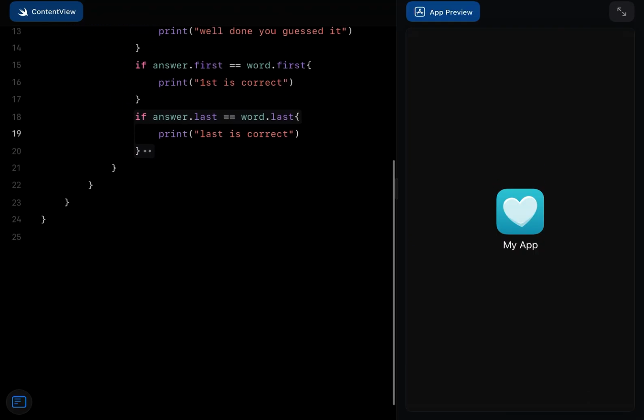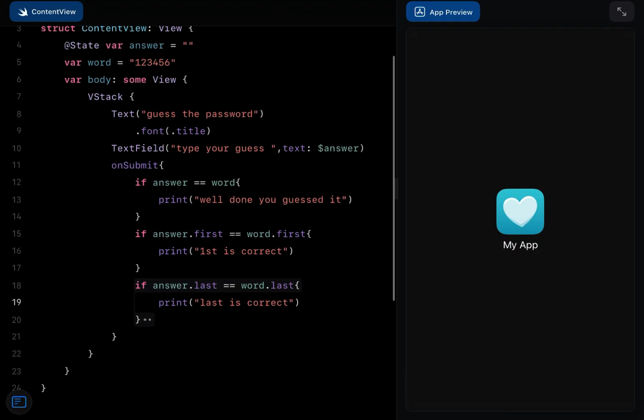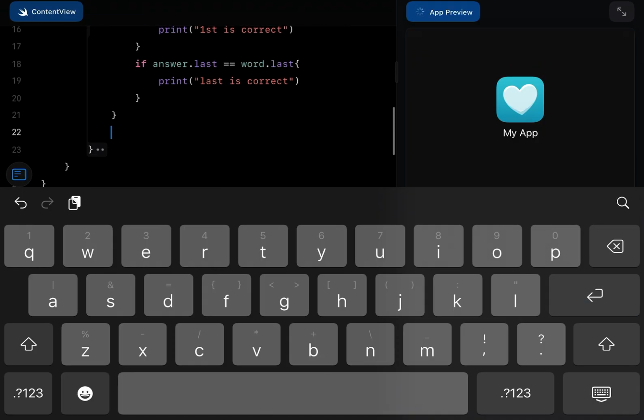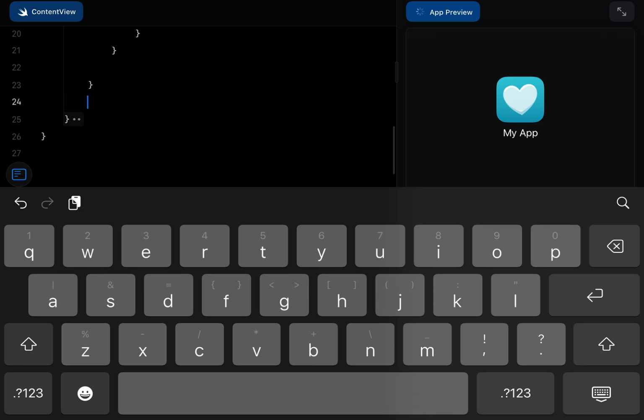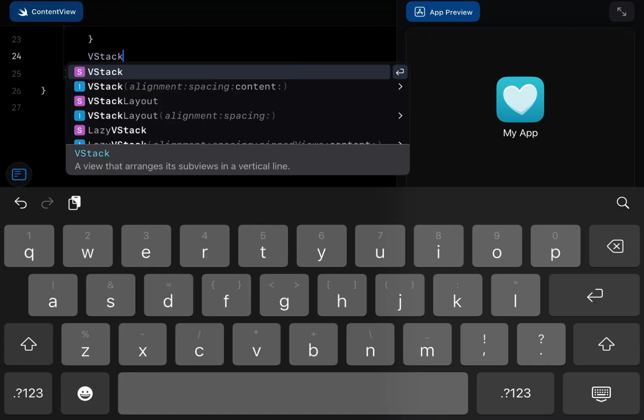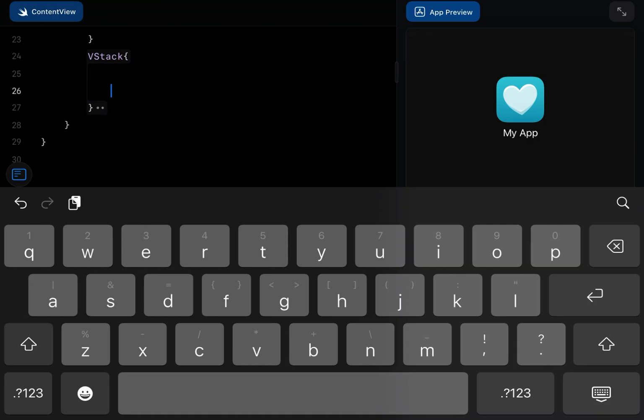So then I'm just gonna put in a bunch of boxes to make basically the thing. I'll just call it the box, the logo. So I'll put in a V stack. Then inside I'll put in an H stack.